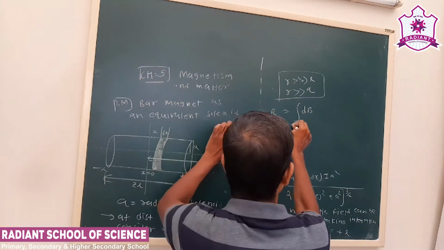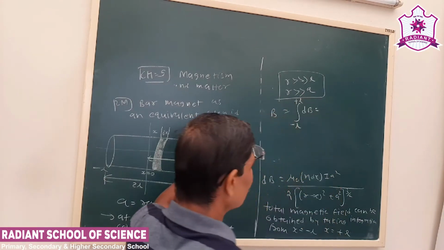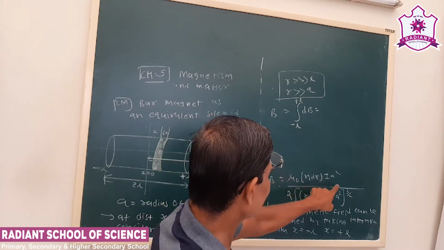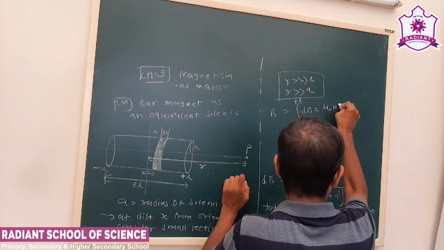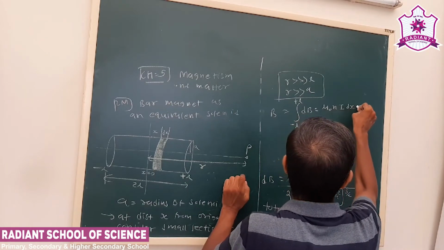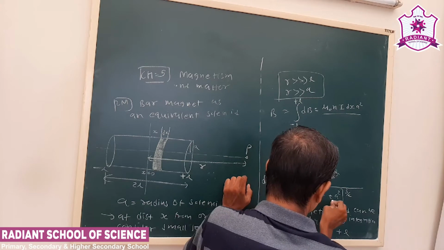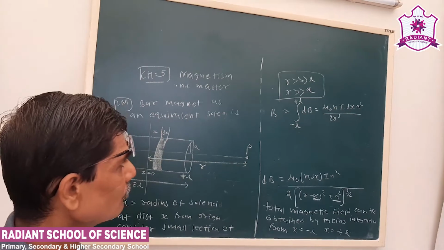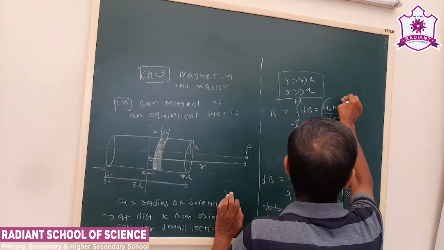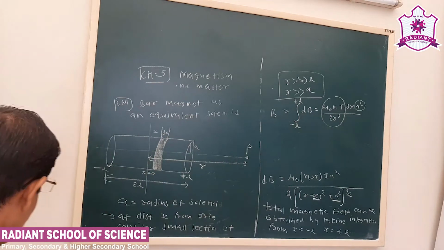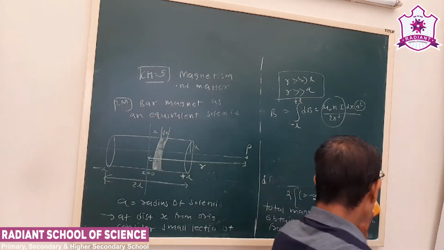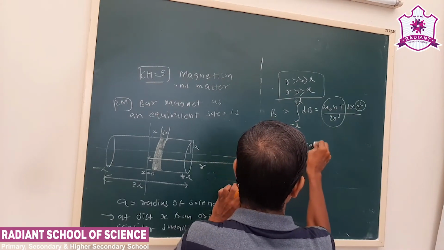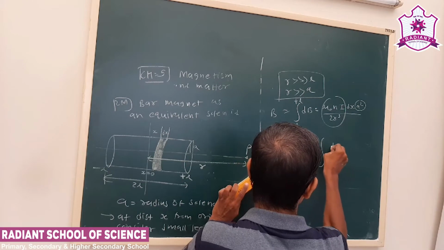That will become integration from minus L to plus L. How will the equation be done? Mu 0 n dx I a square upon, since this term becomes 0, this also 0, (r square) raised to 3 by 2 gives 2 r cube. All terms are constant here. So we have to take them outside the integration. So this will be mu 0 n I a square upon 2 r cube integration dx.